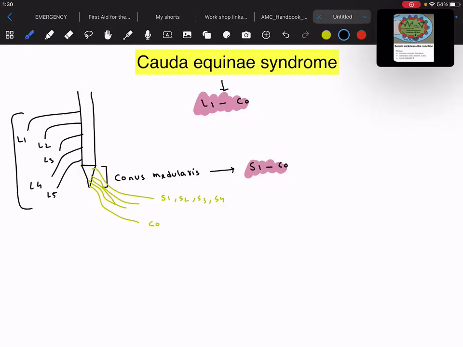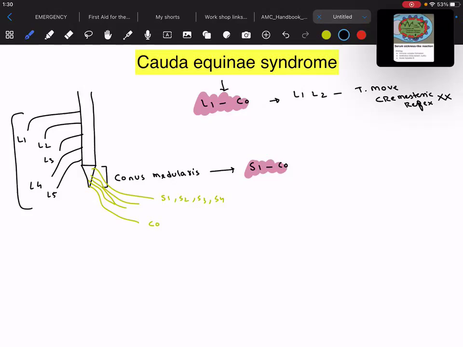Now let's go back to our basic knowledge. We said L1 and L2, that is testicles move, and that is the cremasteric reflex. Now imagine in these patients there is involvement from L1 to C0, so L1 and L2 will be gone, therefore the cremasteric reflex will be absent.